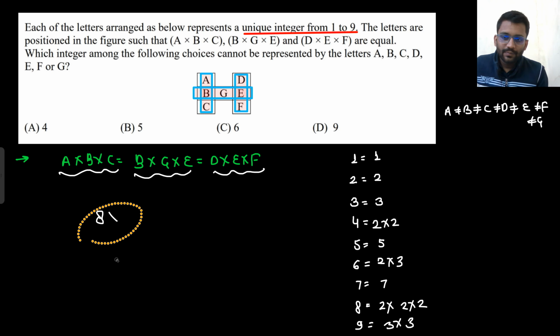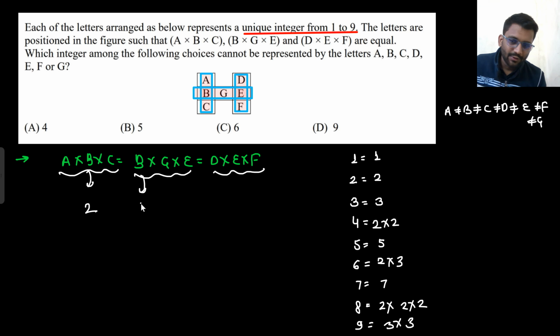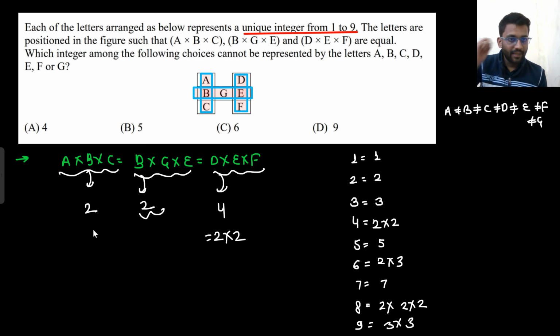So let's assume if I am putting 2 anywhere, if I am putting b equals to 2, and any of the other numbers, if here I am having d equals to 4, then it would give me 2 into 2. Then there is 100% chance that the prime factorization can be equal, because this is having 2, this is having 2, this is also having 2. So prime factorization can certainly be equal.